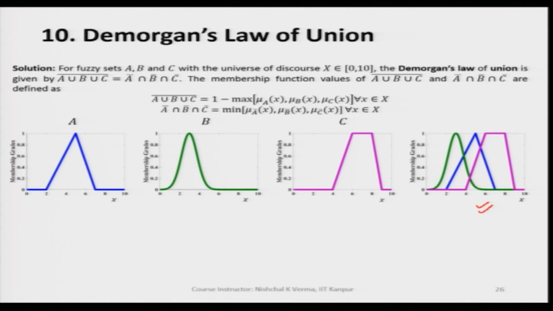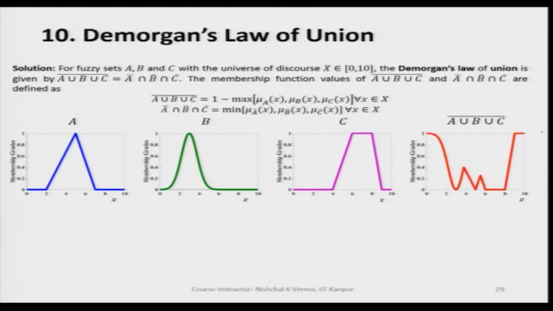We have to apply the max criteria, and when we apply it we get this result, which is shown in red color. So this is A union B union C. Now, when we take the complement of this, we get this as the fuzzy set.